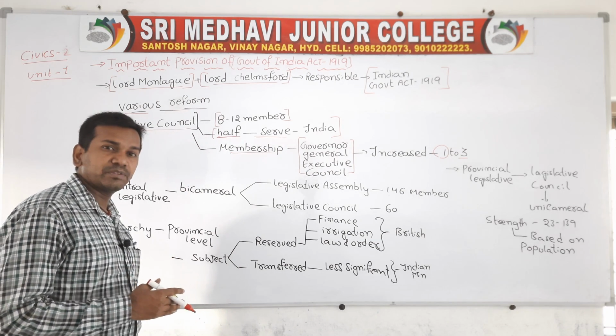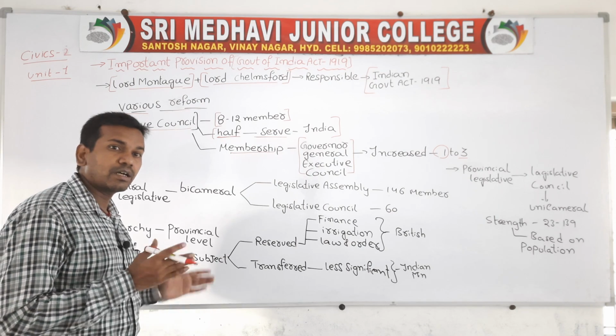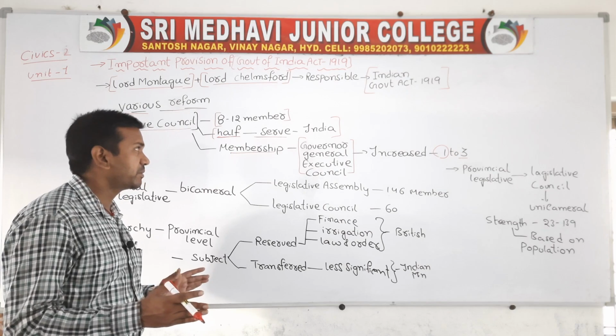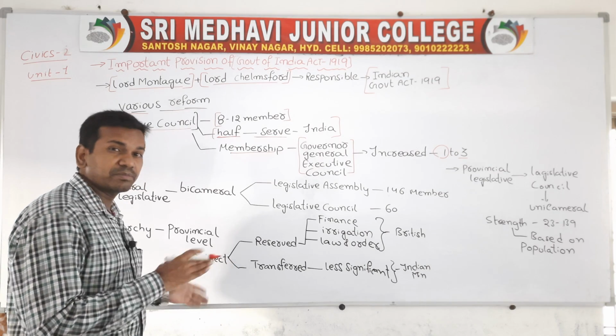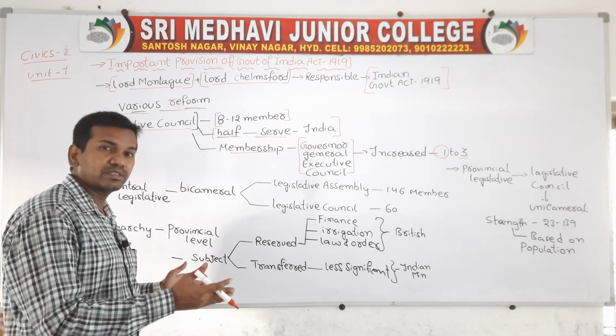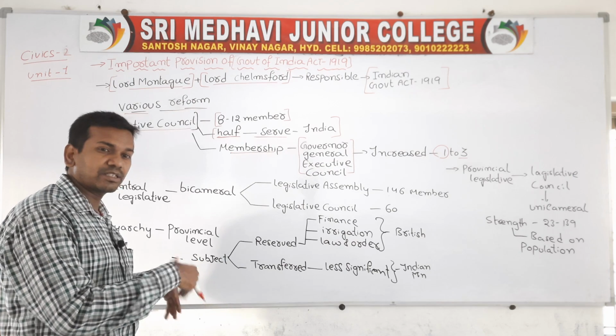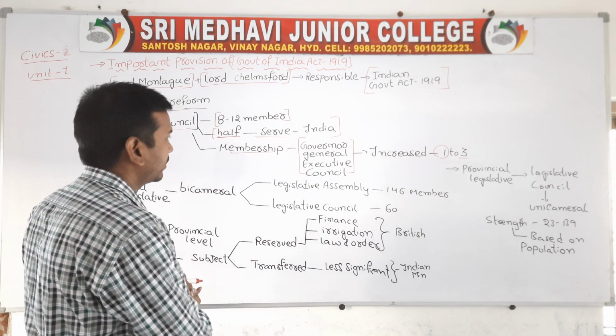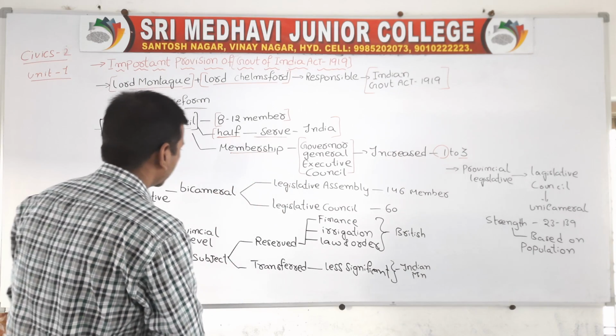Imagine if there are 12 members, then 6 members will serve in India and the rest will serve in other colonial countries or in England. So the membership has also increased.